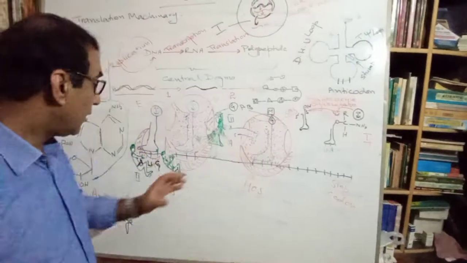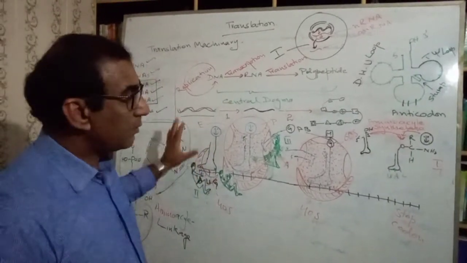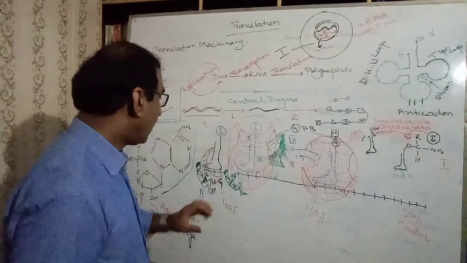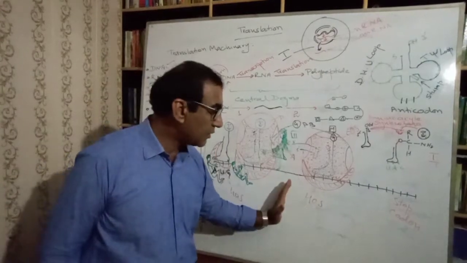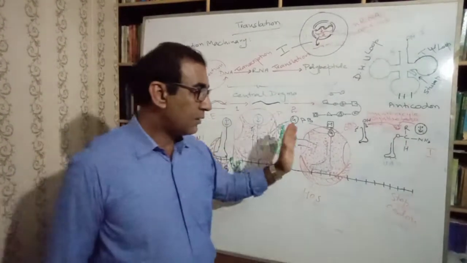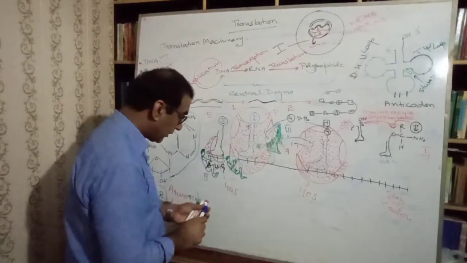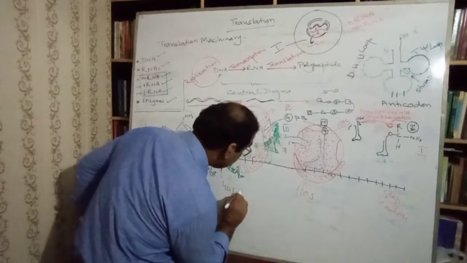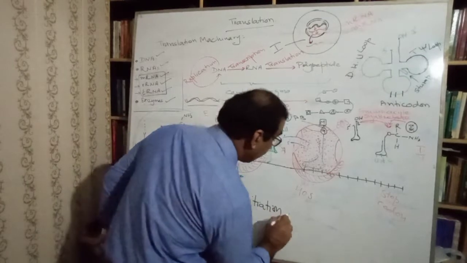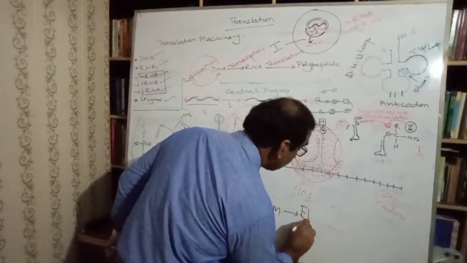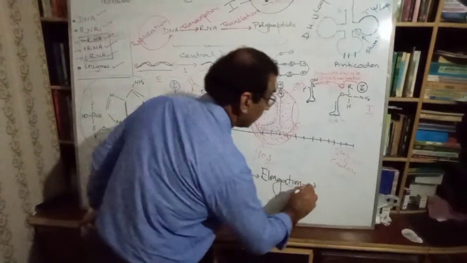This is the story of how the amino acyl tRNA is formed, how the initiation occurs, how the elongation occurs, and how the termination occurs. So here I would like to summarize this process: initiation, elongation, and termination.